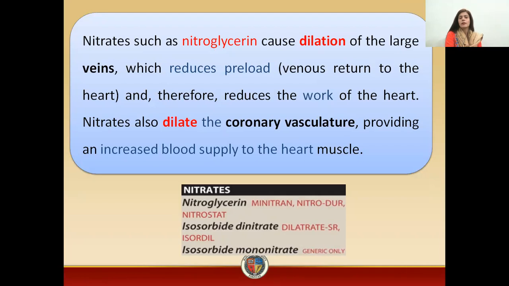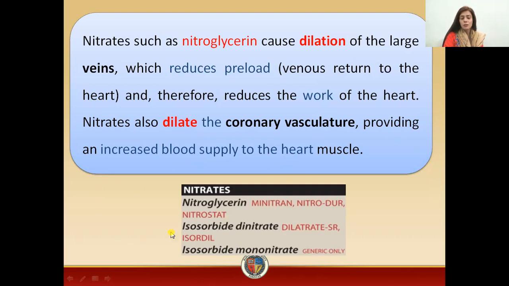For example, if we take nitroglycerin, this will cause the dilation of the larger veins. As a result, there will be reduced preload, that is the venous return to the heart. There will be reduced work by the heart. There will be dilation of the coronary vasculature, the coronary arteries, the arteries which are supplying blood to the heart. So as a result, there will be increased blood supply to the heart.